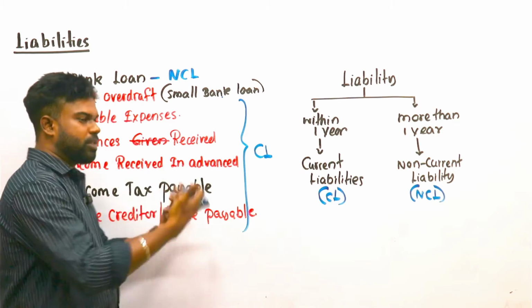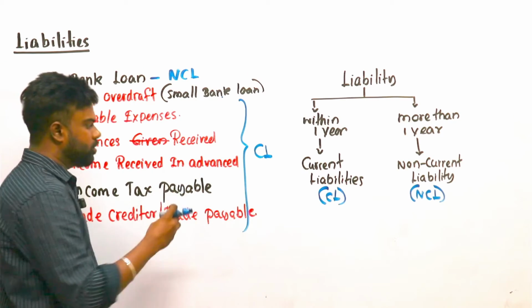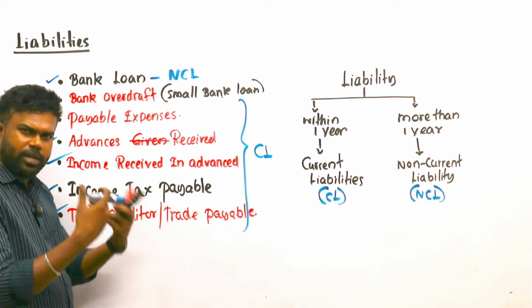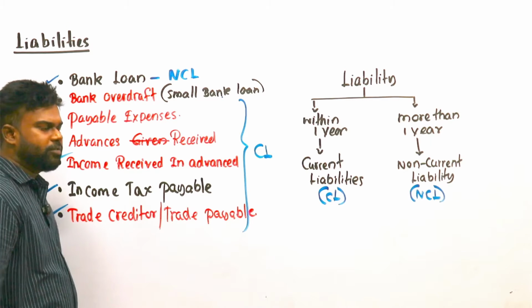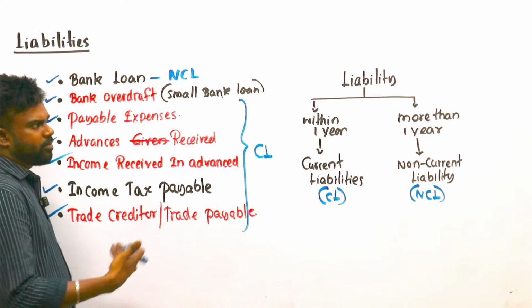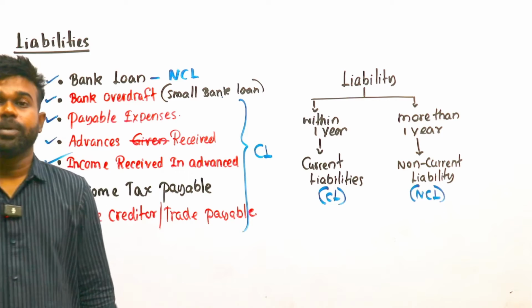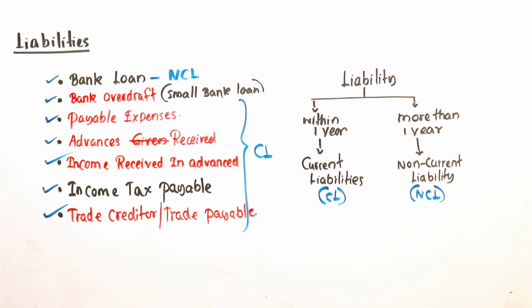Advance receipts, you have to send goods to customers. Income received in advance, like rent income, you have to provide benefits. Income tax payable, within 1 or 2 months. Trade payable balance, you have to settle immediately. Those are current liabilities.